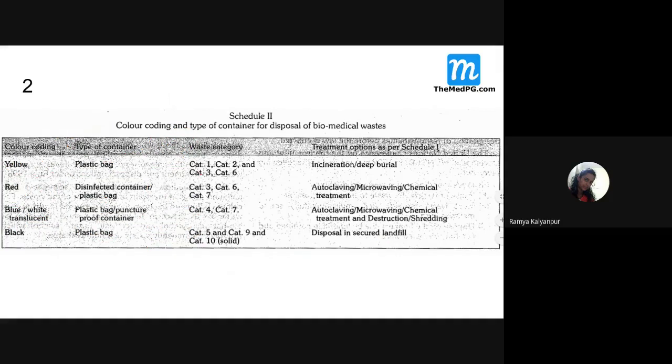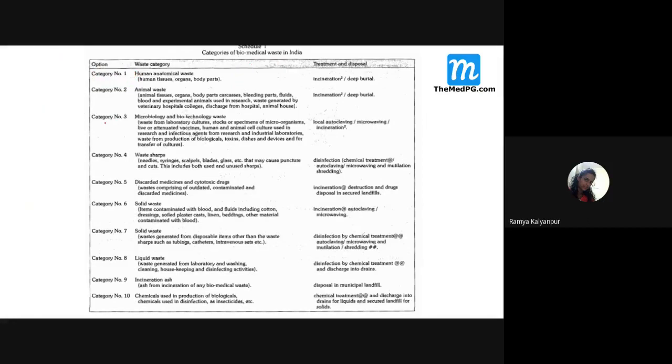Yes. Now let us see, because questions are asked from this yellow color. What all infected waste are included? So here he says again category 1, 2, 3, 6. Now just go back to our previous slide. What is category 1? Human anatomical waste. That is body parts. For example, after delivery, placenta, in which color it is disposed, students? Yellow. What is the yellow color?